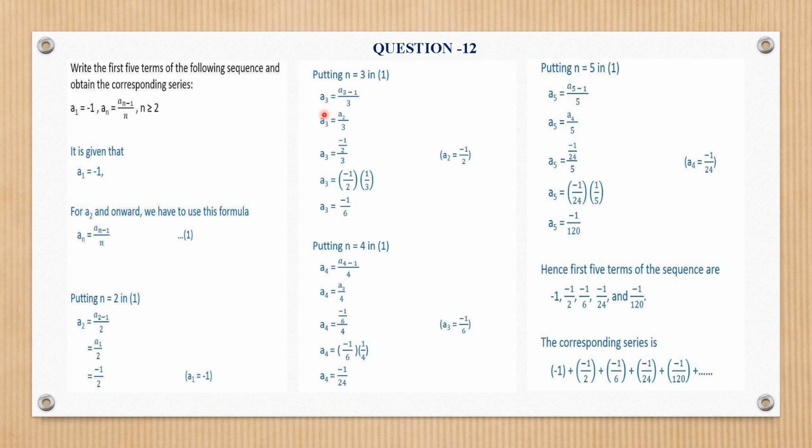Similarly for A3 you will get A2 by 3, and putting this value of A2 and dividing by 3 you will get minus 1 by 6. Similarly for A4 you can calculate it as minus 1 by 24. For A5 it is minus 1 by 120. Every previous value can be used to find the next values. So the first 5 terms of the sequence are these, and the corresponding series will be just by placing the addition sign, plus so on.